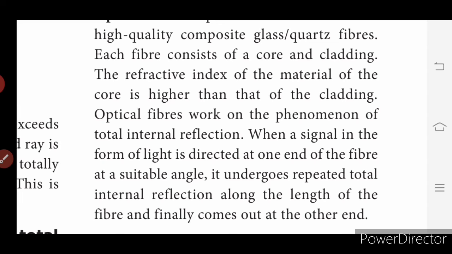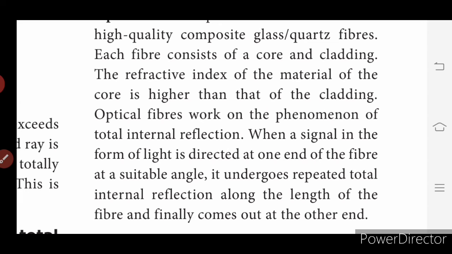So when the angle is greater than 90 degree, total internal reflection takes place. Or when the rays pass from a denser medium to a rarer medium, total internal reflection takes place. So optical fibers work under the phenomenon of total internal reflection.